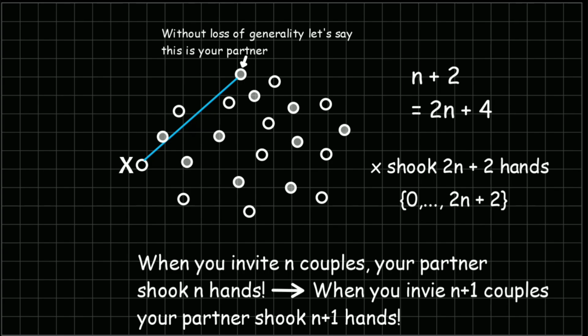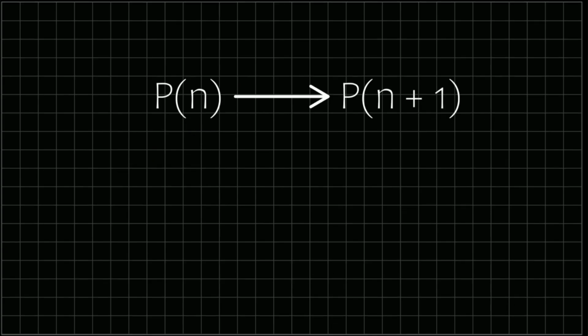That means our hypothesis is true for n plus 1. So we just proved that when the hypothesis is true for n, it is also true for n plus 1, and we are done. In your specific case, as you invited 10 couples, your partner shook 10 hands, and this is our answer.